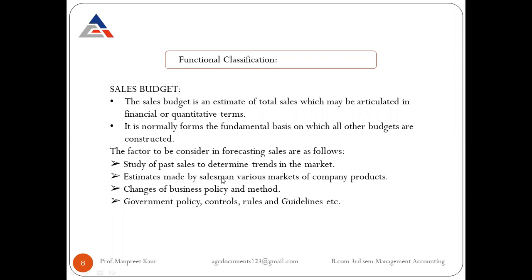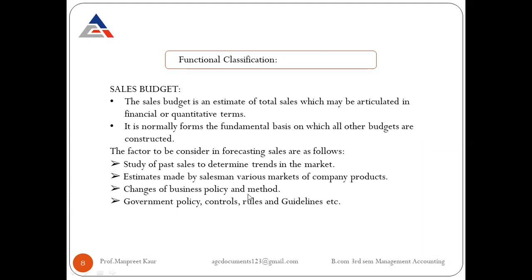The next point is changing of business policy and methods. The budget should be set according to the terms and conditions of the organization, and the estimation should be done so that in the future, according to changing circumstances, if the business is affected by some variations, then the changes must be adapted by the organization according to that time of variations. So changing of business policy and methods should be adapted while maintaining the sales budget.